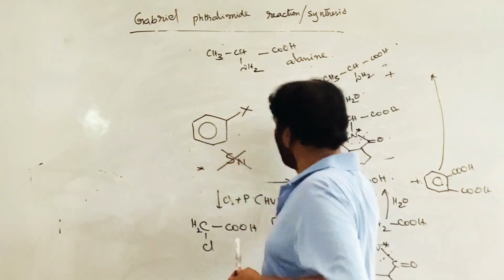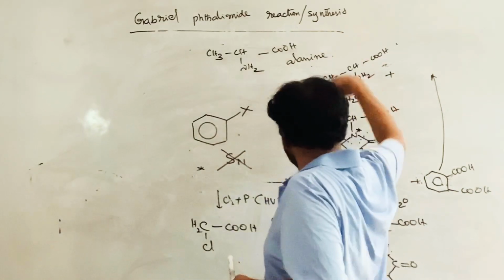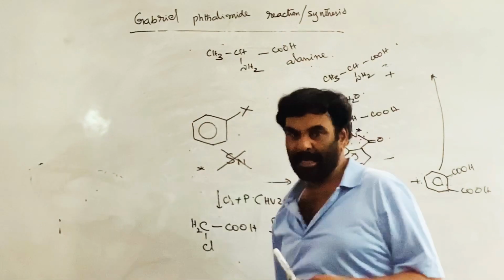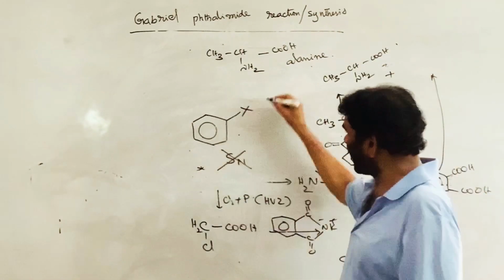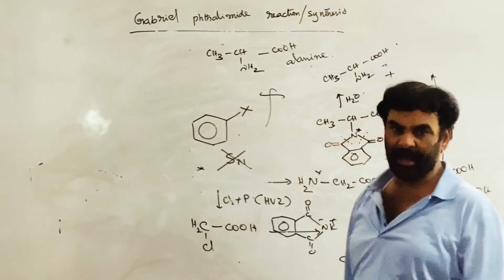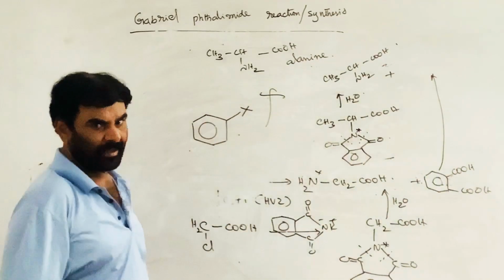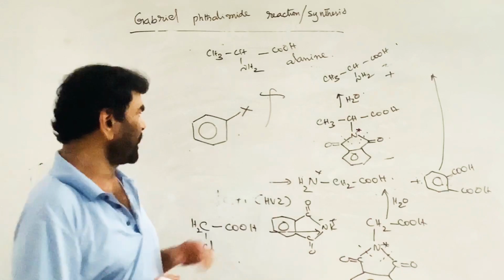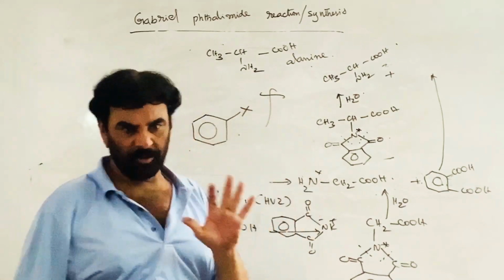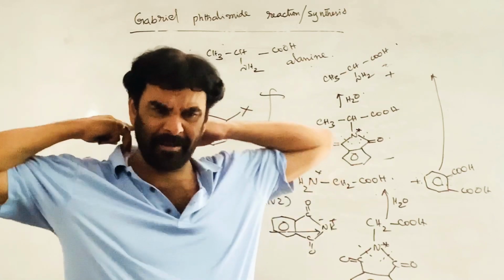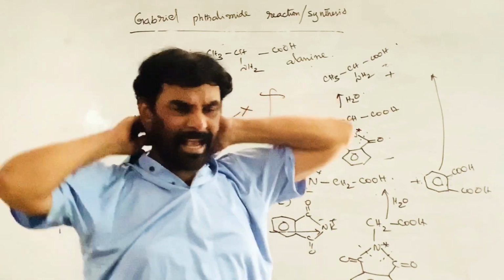Therefore, by treating with ammonia or potassium phthalimide, no reaction between the aryl halide and potassium phthalimide is possible due to these two reasons.